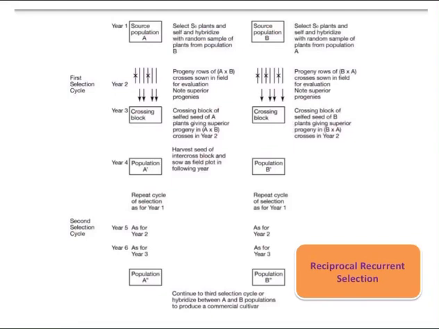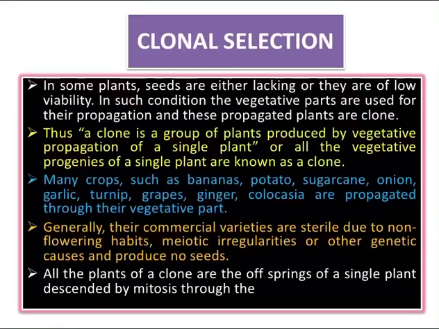Another type of selection in plant breeding practice is clonal selection. There are some agricultural crops and a larger number of horticultural crops which are asexually propagated.